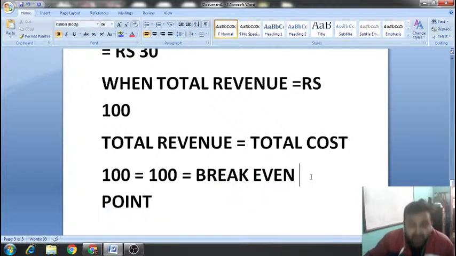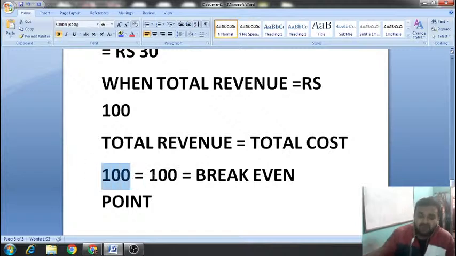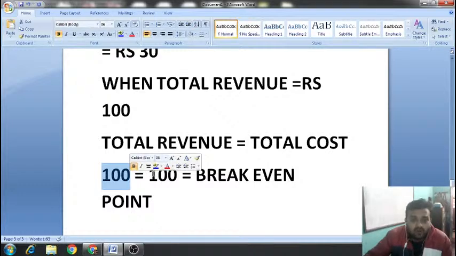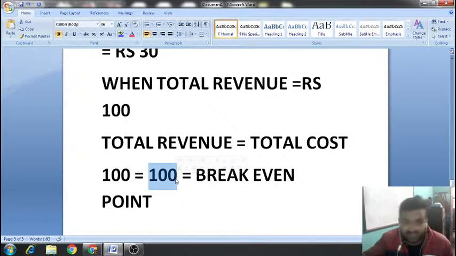Why break even? Because 100 is the revenue earned, so at this point you will cover all your cost, which means the total cost is 100. Now you have covered all your cost, and in future whatever earning you get will be your profit, not your loss. So I'll just show you one graph of break even point.